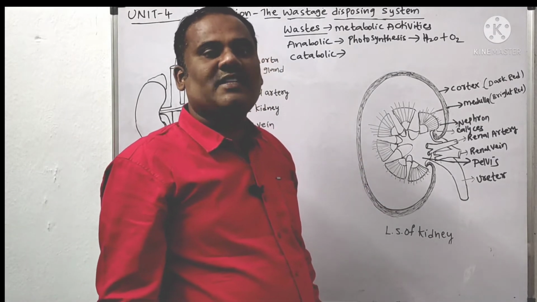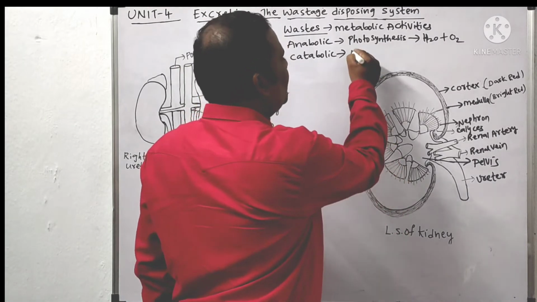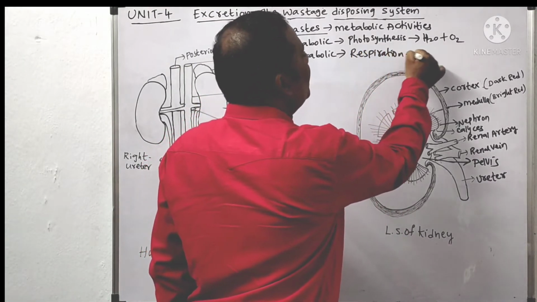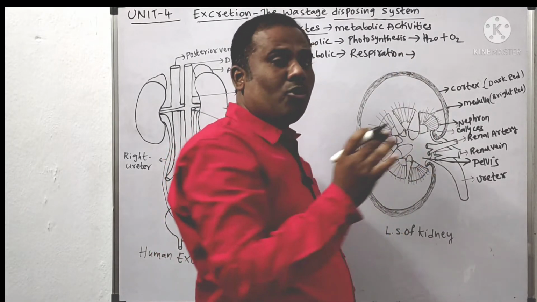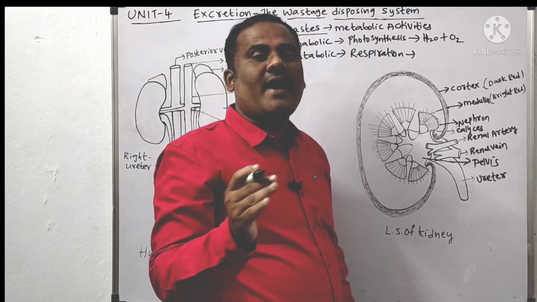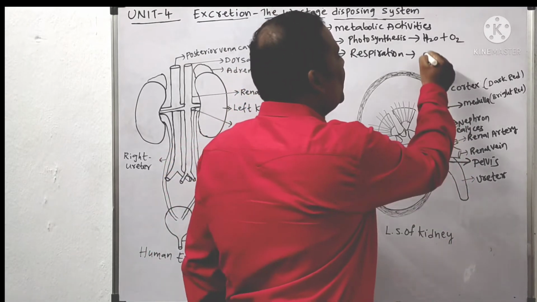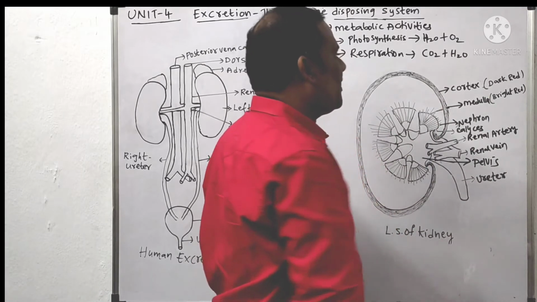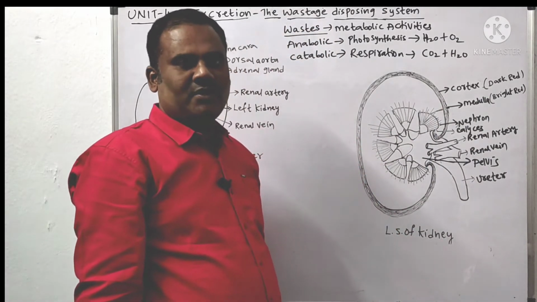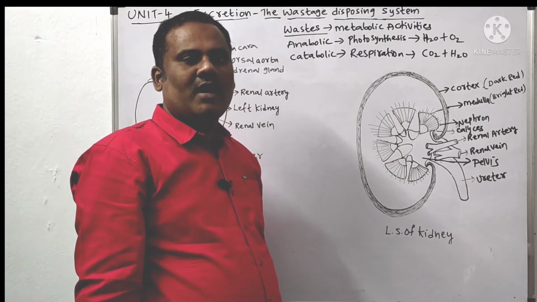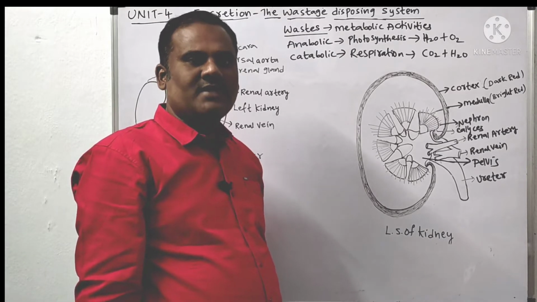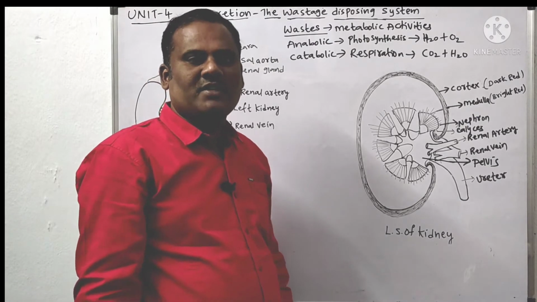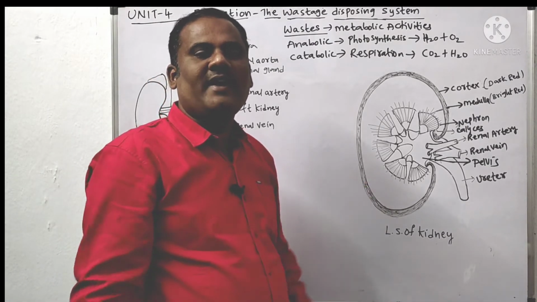The next example is respiration, the best example. In respiration, the glucose molecule breaks down into carbon dioxide, water and energy. So here the waste products are carbon dioxide as well as water. These are the waste products in respiration. So like that we have anabolic and catabolic metabolic processes in our body. During these metabolic processes we produce waste products, and such waste products have to be eliminated.